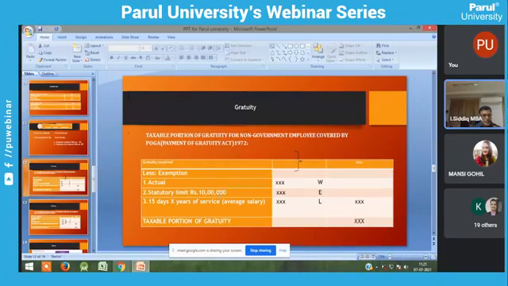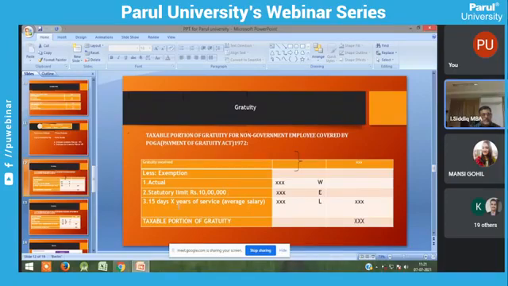Suppose you are receiving any gratuity from a previous employer, you have to deduct it from the statutory limit. Suppose this is the second organization I'm working in, a college, but I already received gratuity from the previous organization. Suppose I received rupees 1 lakh, so I have to deduct this 1 lakh from the 10 lakhs. So the total statutory limit is restricted to 9 lakhs.